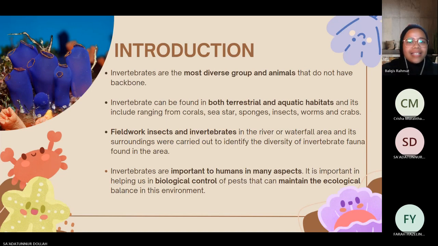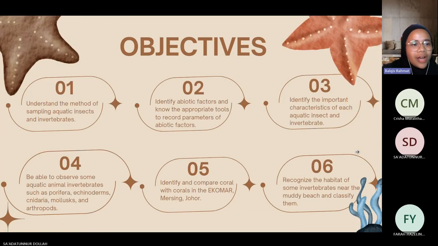Next is the objective of the fieldwork. Number one, to understand the method of sampling aquatic insects and invertebrates. Number two, to identify abiotic factors and to know the appropriate tools to record parameters of abiotic factors. Number three, to identify the important characteristics of each aquatic insect and invertebrate.